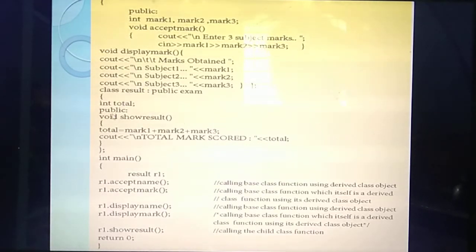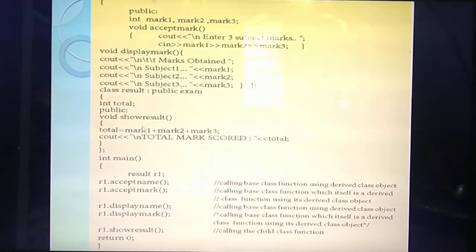Okay. Listen, inside this class you have declared a variable called total. So here you are going to find the total marks of the student. For finding this total, again you are going to write one function inside the class result. How many functions are written in this class result? Only one function. What's the name of the function?